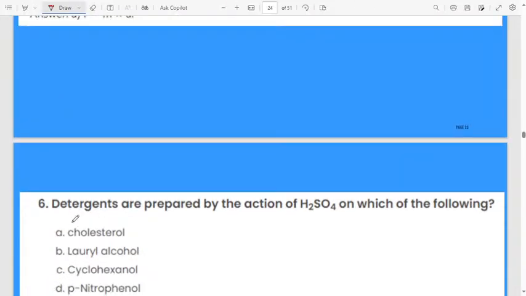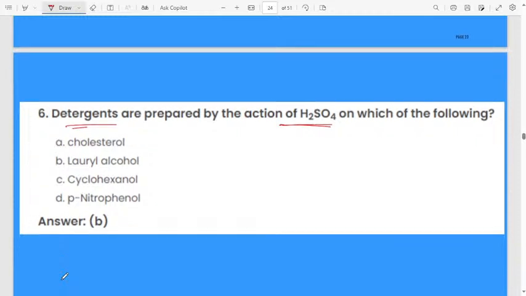Next question. Detergents are prepared by the action of sulfuric acid and which of the following? When we are manufacturing the detergents, we will use sulfuric acid with which of the following? First one cholesterol, second one lauryl alcohol, third option cyclohexanol, fourth one p-nitrophenol.